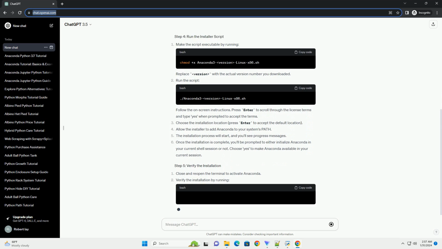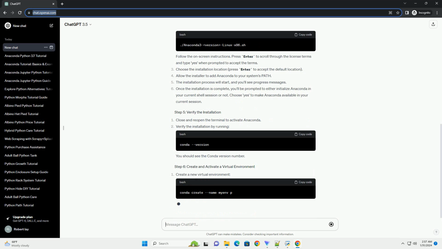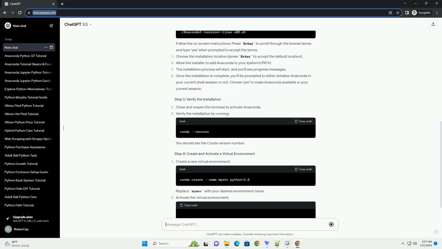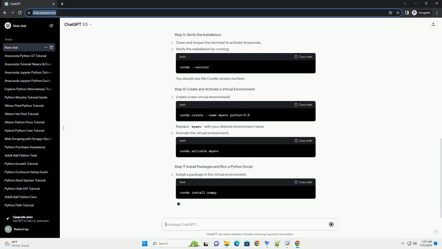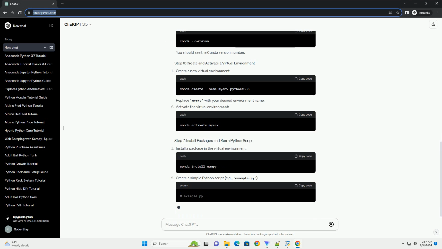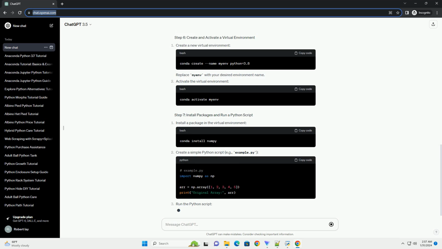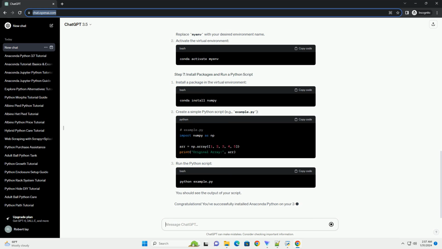Run the script. Follow the on-screen instructions. Press Enter to scroll through the license terms and type Yes when prompted to accept the terms. Choose the installation location, press Enter to accept the default location. Allow the installer to add Anaconda to your system's path. The installation process will start, and you'll see progress messages.